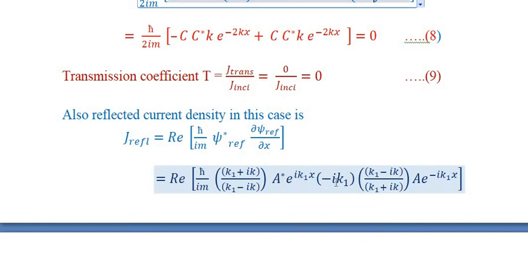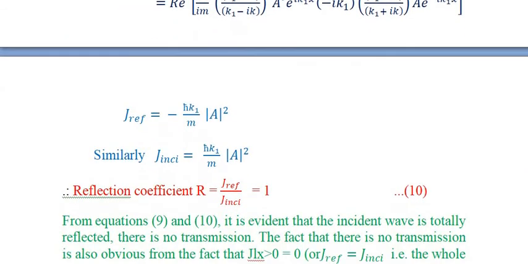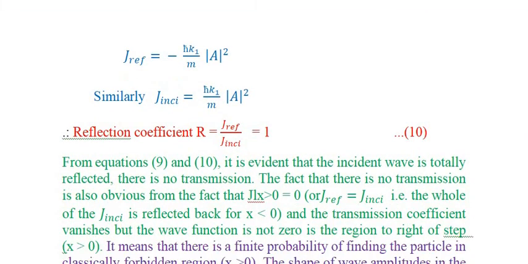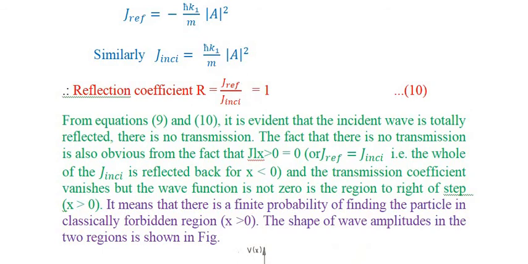Differentiating is minus of ik1 (k1 minus iκ) upon (k1 plus iκ) a into e raised to the power minus ik1x. Or we'll consider J reflection is equal to minus of ħk1 upon m magnitude of a squared. Similarly, the J incidence is equal to ħk1 upon m magnitude of a squared.